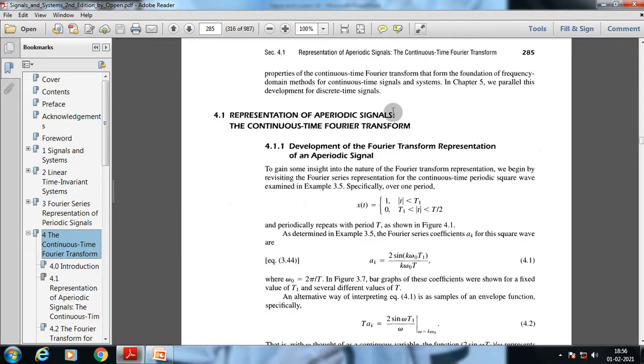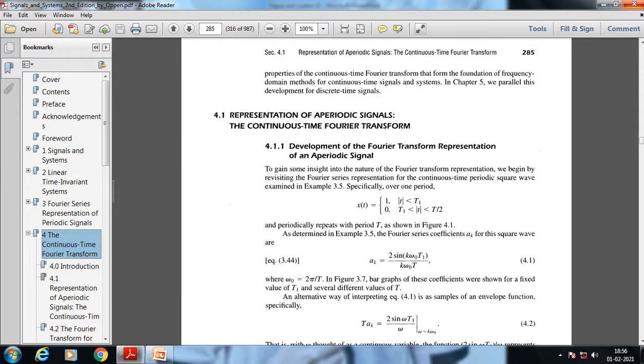As we have described earlier, the Fourier series representation is for any kind of periodic function. Now, the basic idea of Baptiste Fourier is that we can represent any kind of signal. Suppose there is an aperiodic signal.